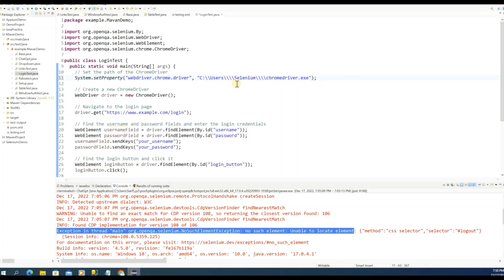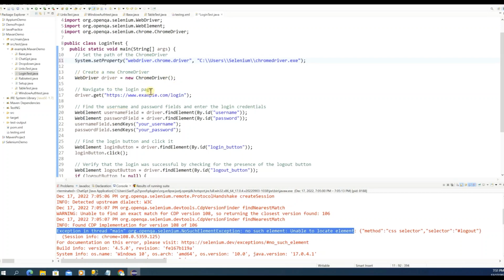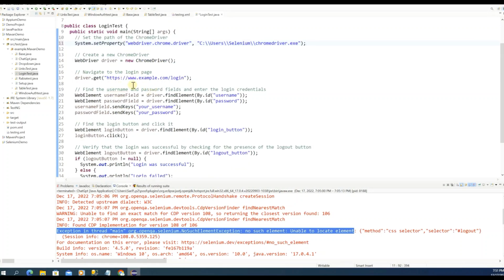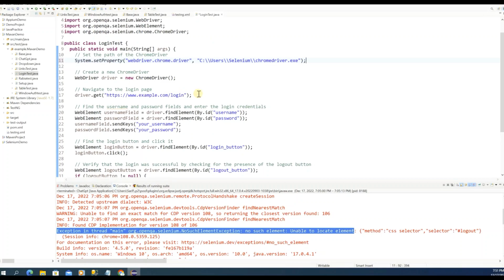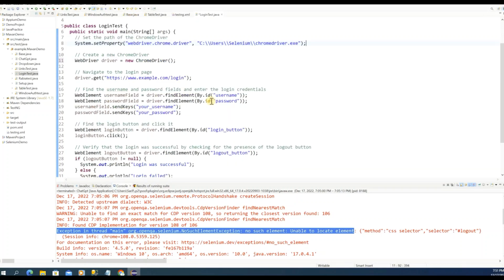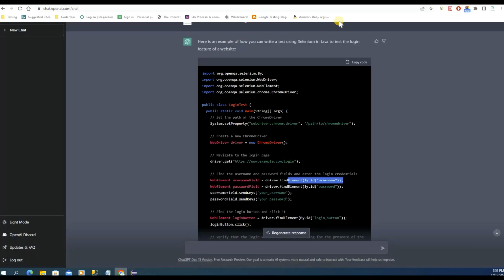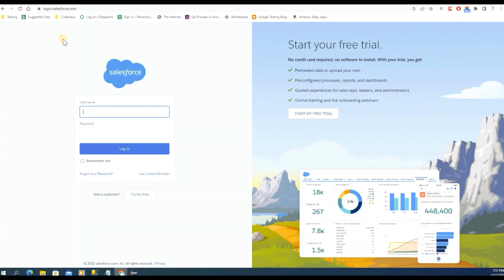Just make sure you remove it. So you have to know it, right? If you know it, then it's very simple and easy. Over here, you create the ChromeDriver class, and then after that comes the application. Let's put in the application. I would say we're going to use Salesforce. Okay, login Salesforce. So this is the one we're going to use.